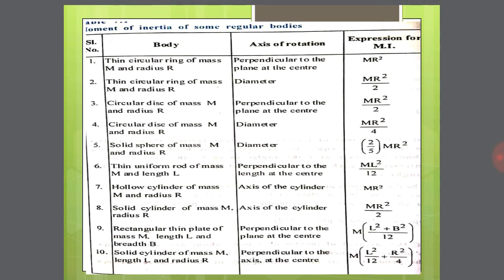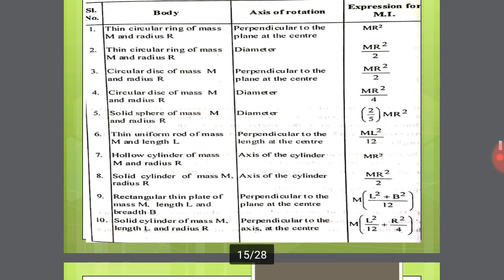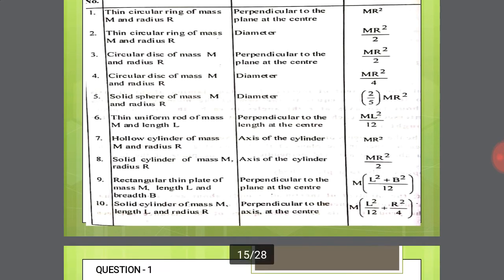Third one, circular disk of mass m and radius R, axis of rotation perpendicular to the plane at the center, expression MR square by 2. Fourth one, circular disk of mass m and radius R, axis of rotation diameter, expression MR square by 4. Fifth one, solid sphere of mass m and radius R, axis of rotation diameter, formula 2 by 5 MR square.